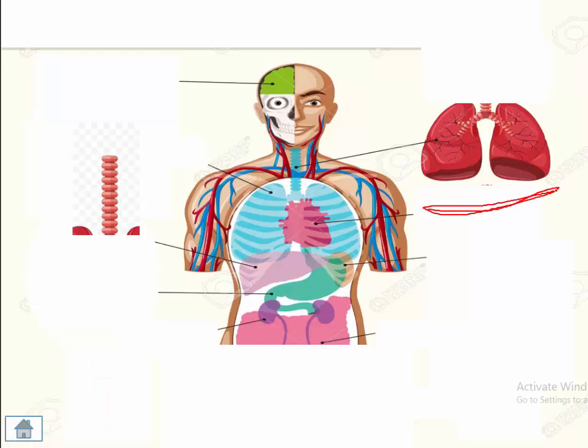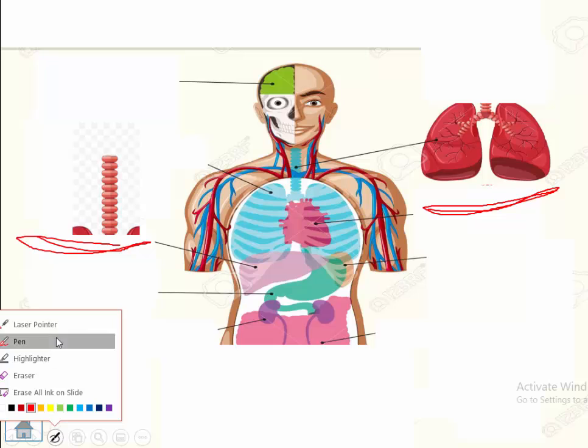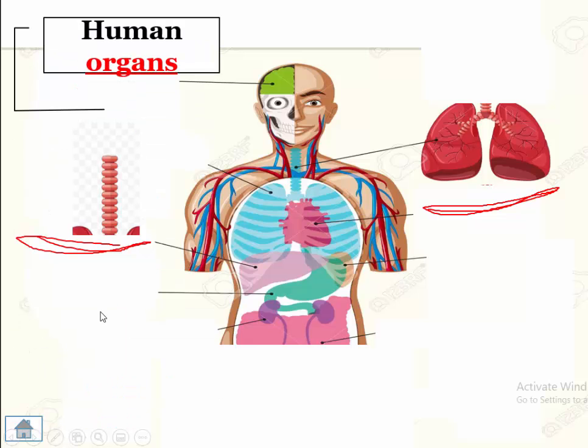It's called lungs, and something like this, it's called trachea. You can feel your lungs if you put your hands on your chest and take a breath. Then you feel something go up and down. It's your lungs. So the lungs and trachea are called organs. So inside the system of respiration, there are organs.